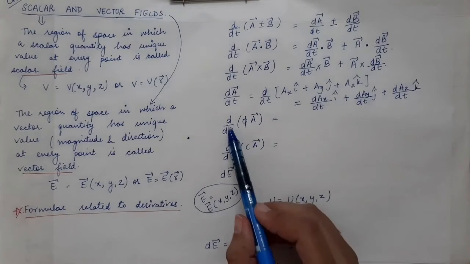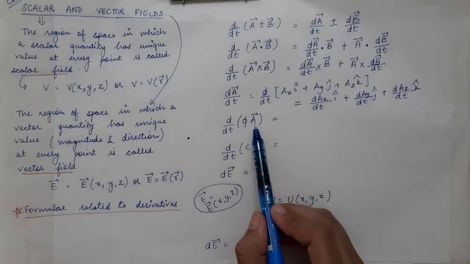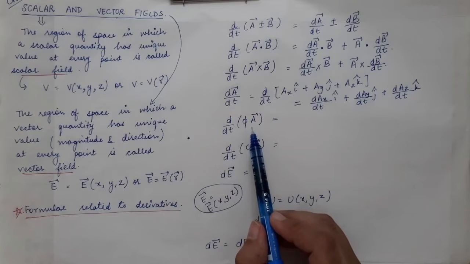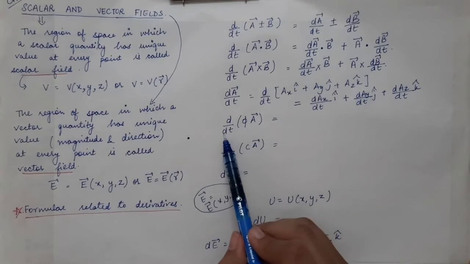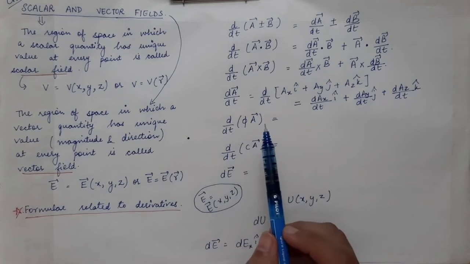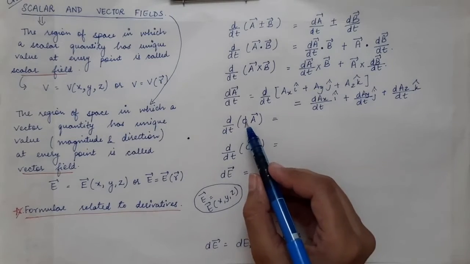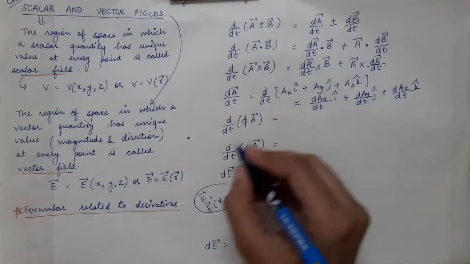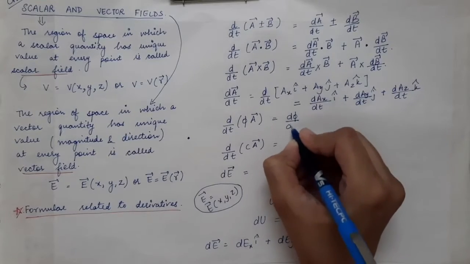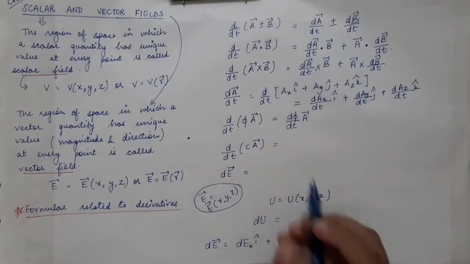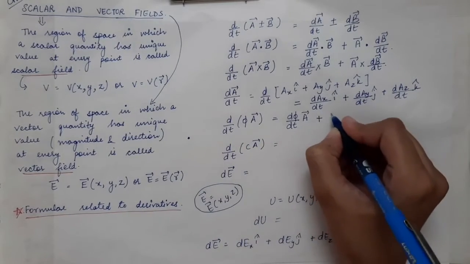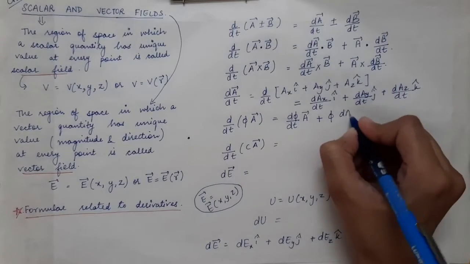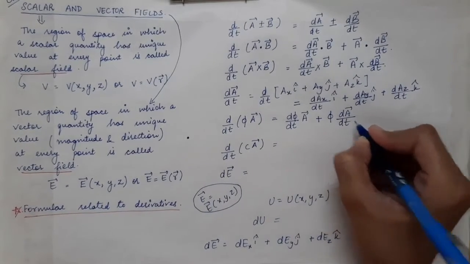Next is the formula for the derivative of a scalar function, or you can say a scalar field, which is multiplied by a vector field. When you do the derivative, we know the phi function will also be dependent upon time, and the vector is also dependent upon time. So first of all, you do the derivative of the scalar, that is d phi by dt, times the vector, which will remain as it is. Plus phi will remain as it is, and then you do the derivative of the vector.